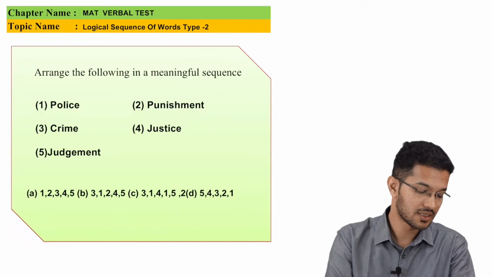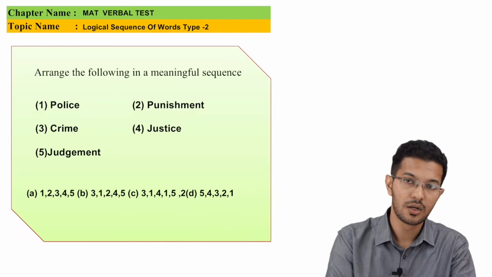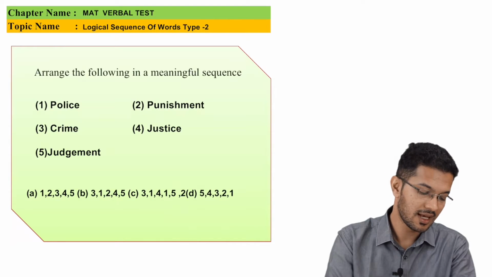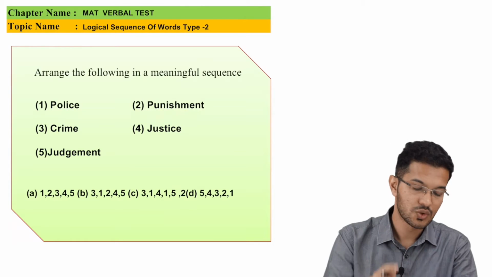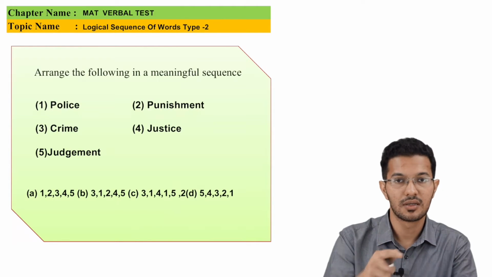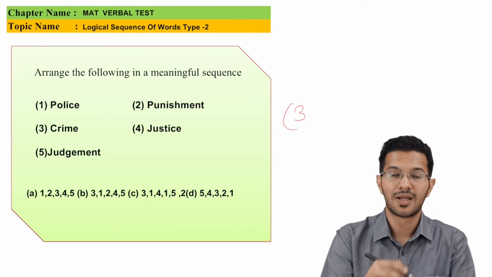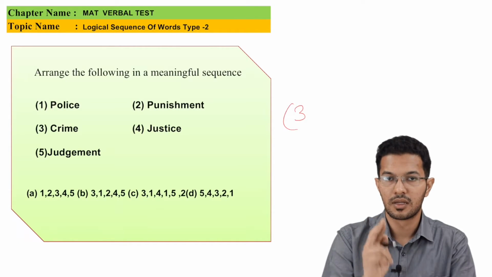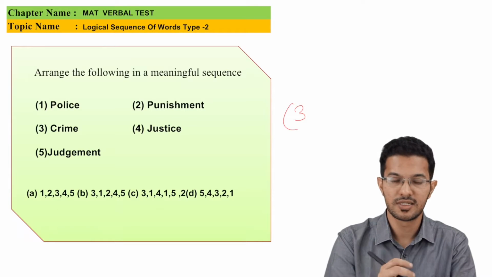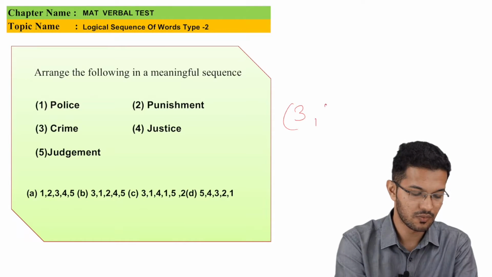Next one says 1 police, 2 punishment, 3 crime, 4 justice and 5th is judgment. So the first thing what we do is committing the crime. So I write it down as option 3. Once the crime is done, the criminal has to go to the police. So I write it as option 1.